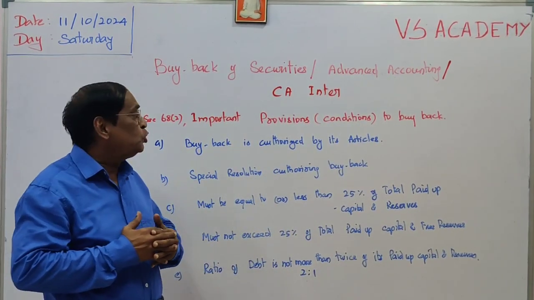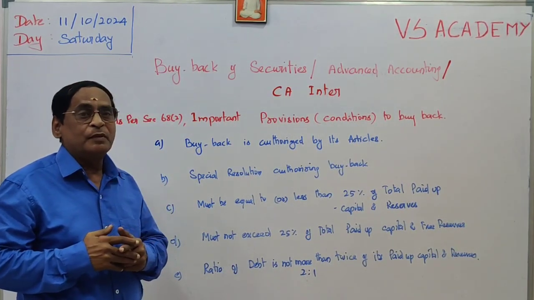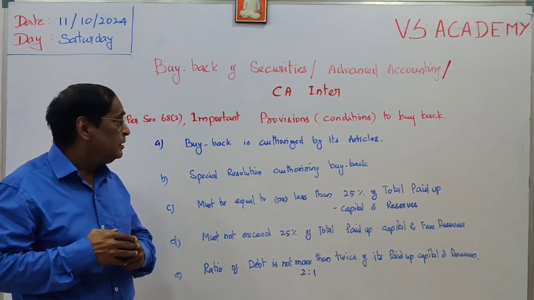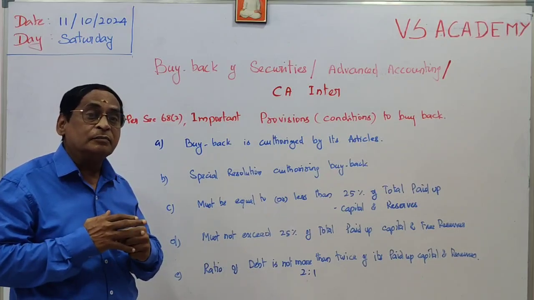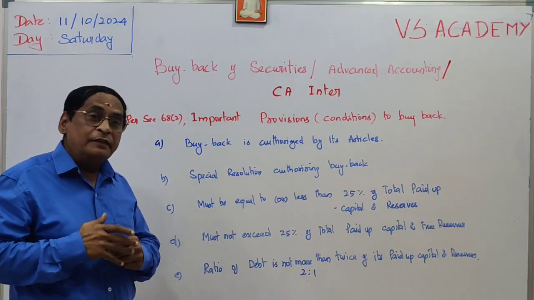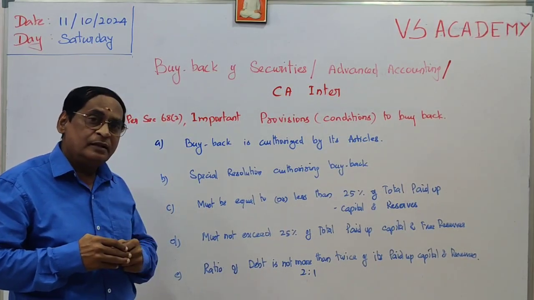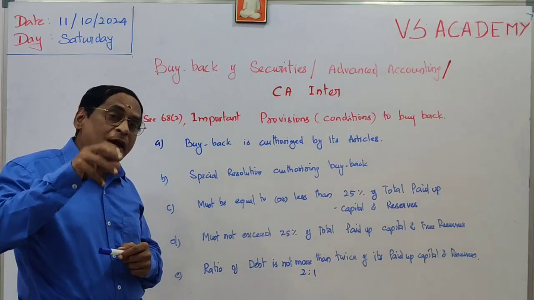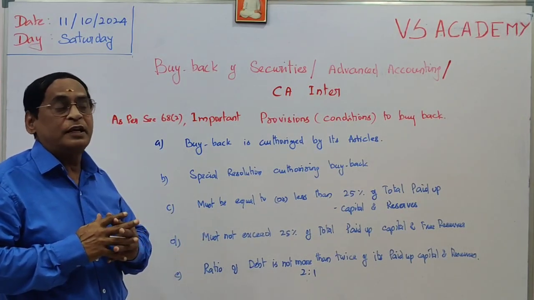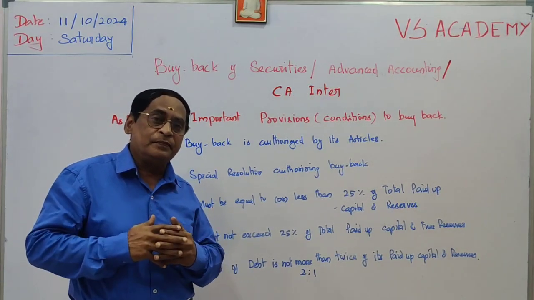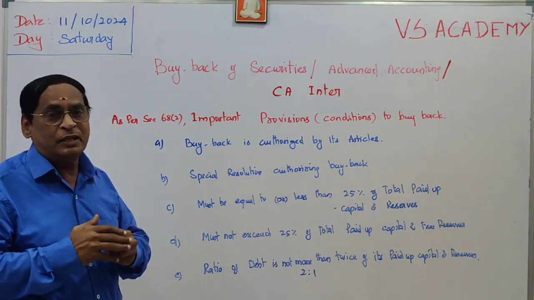As per section 62 of the Companies Act 2013, there are some important provisions before buying back. What are the provisions? First of all, the buyback must be authorized by its articles of association, whether it is authorized or not. And then we have to pass one special resolution, which should be passed unanimously in the general meeting. And then the quantum of buyback: how much is it? That must be equal to or less than 25% of the total paid up capital and reserves. That means it must not exceed 25% of the total paid up share capital and free reserves.